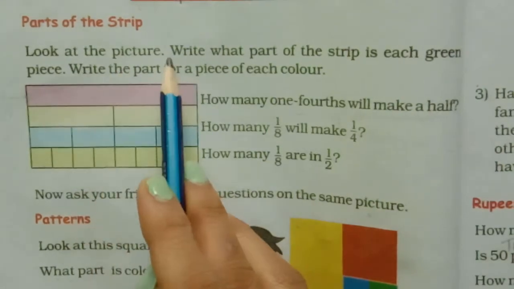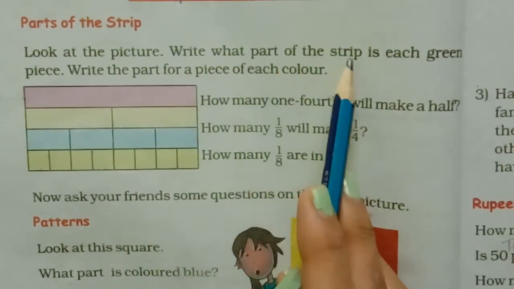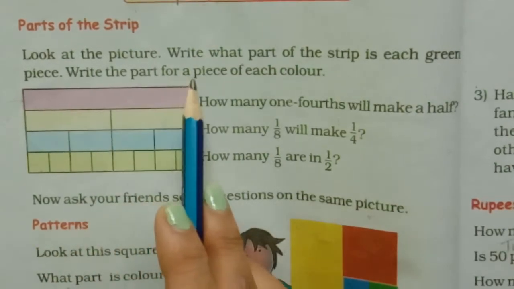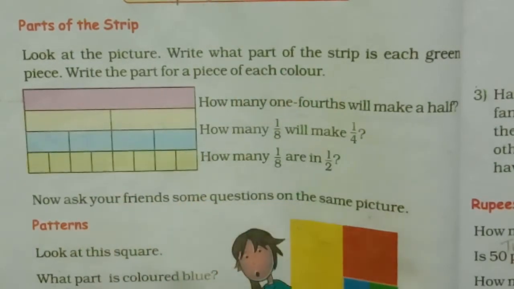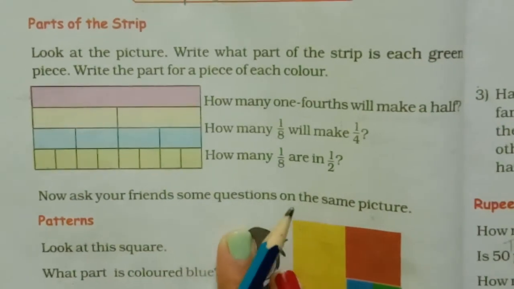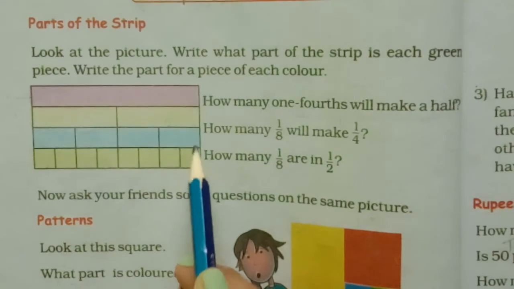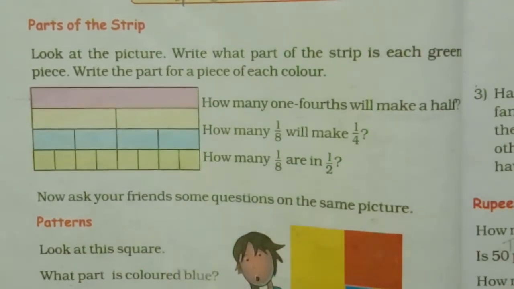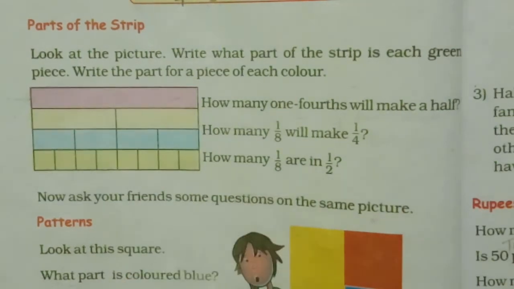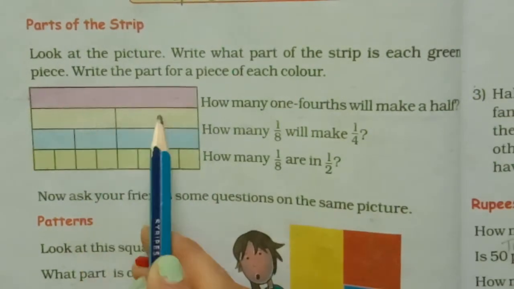Look at the picture. Write what part of the strip is each green piece. Write the parts for a piece of each color. Now here one picture is given. Green color, blue color. Now main one part is given. From the main one part they make a half.